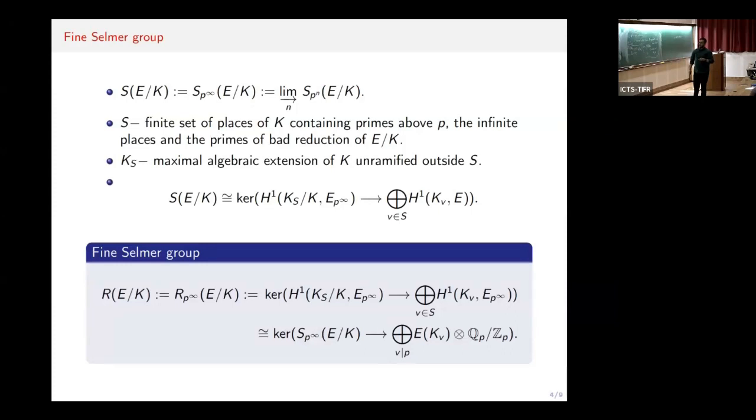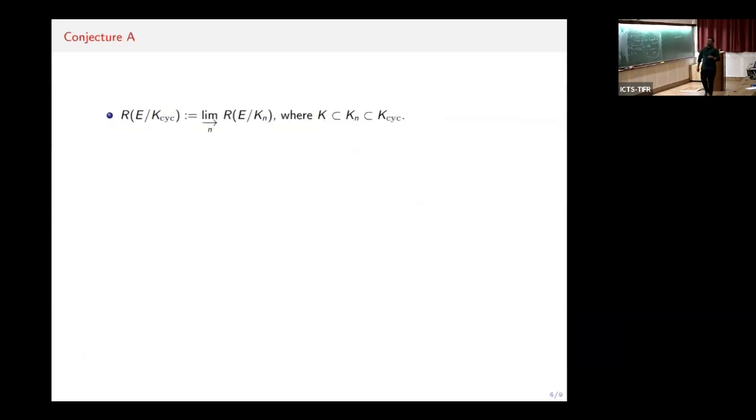And one can show this is isomorphic to the kernel of the map from the Selmer group to the direct sum over v dividing p of the local terms with coefficients in Q_p/Z_p. So the finite Selmer group is indeed a subgroup of the Selmer group, as we can see from this exact sequence. And for the cyclotomic Z_p-extension, the finite Selmer group is defined as simply the direct limit of finite Selmer groups over K_n, where, if you recall, these K_n were finite extensions over K whose Galois group was isomorphic to Z/p^n Z.